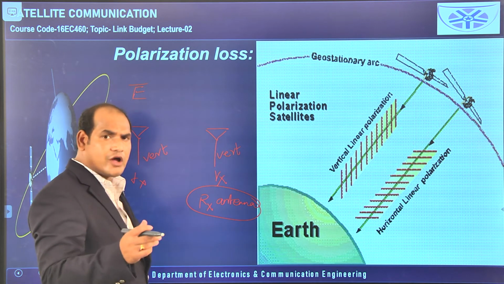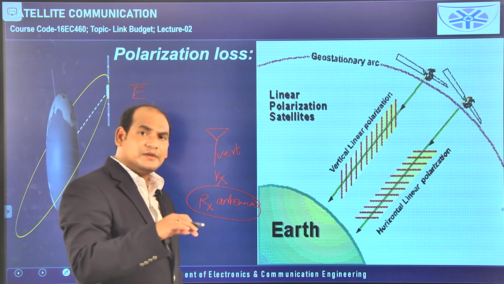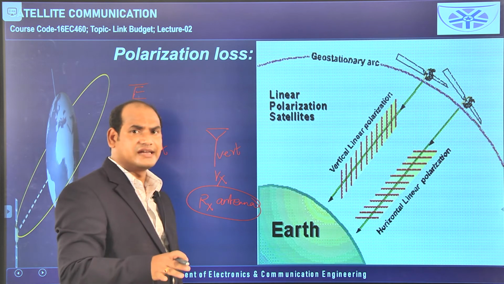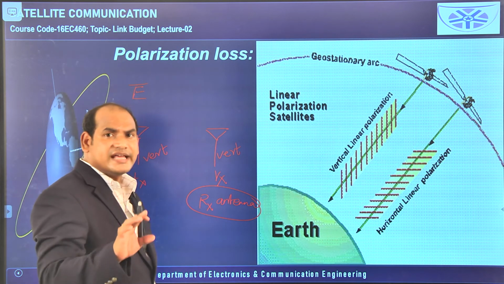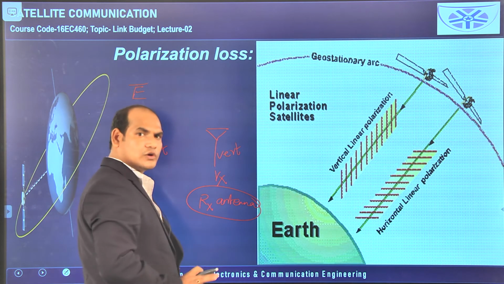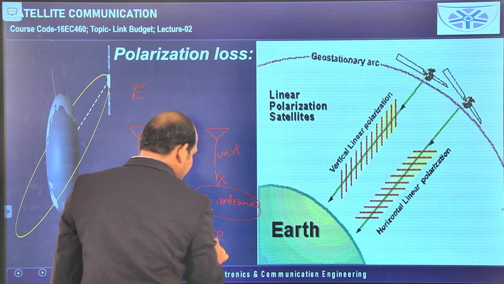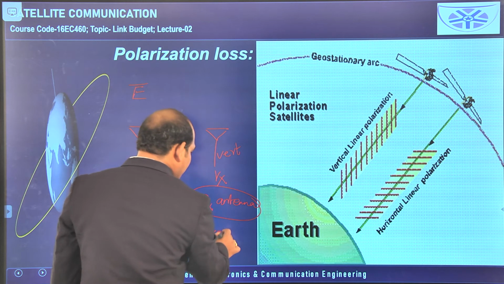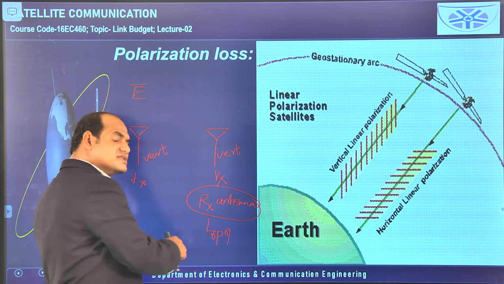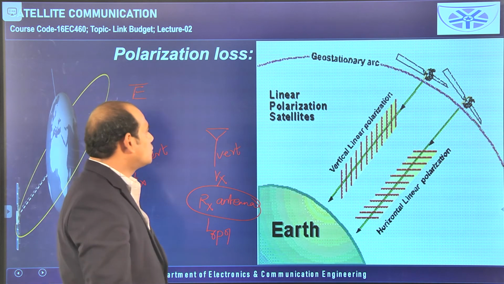The feeder losses we have considered for both the transmitting antenna and the receiving antenna. Antenna depointing losses we have considered for both the transmitting antenna and the receiving antenna, but this polarization loss we are considering only for the receiving antenna. So, remember that one. The loss due to polarization on the receiving side we consider for the receiving antenna. So, L R means receiving side and the loss is related to polarization.